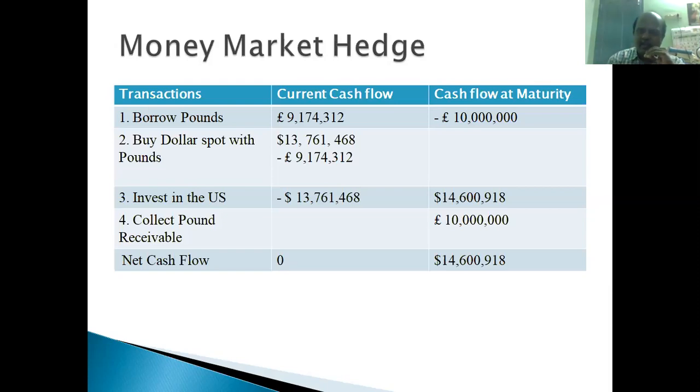And then this dollar amount is also invested in the US money market. So that is also written, that is also getting cancelled, right? So cash flow, current cash flow, this is the situation. Cash flow at maturity, after 1 year, what happens, right?